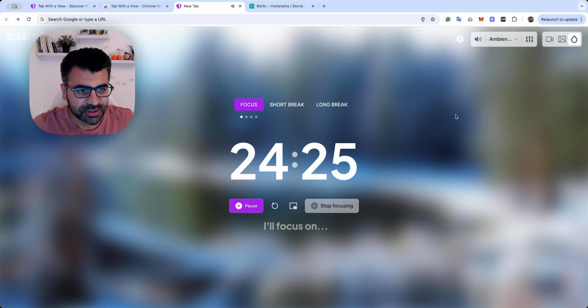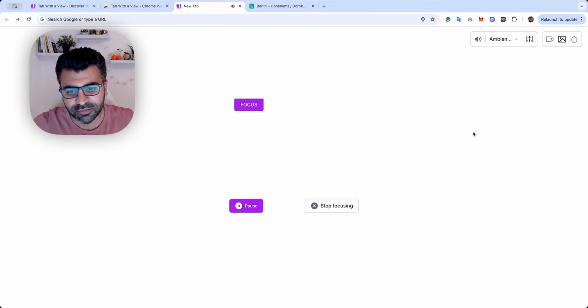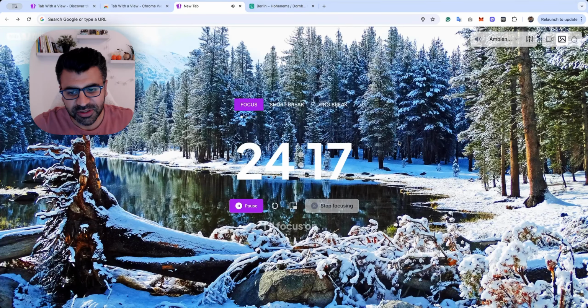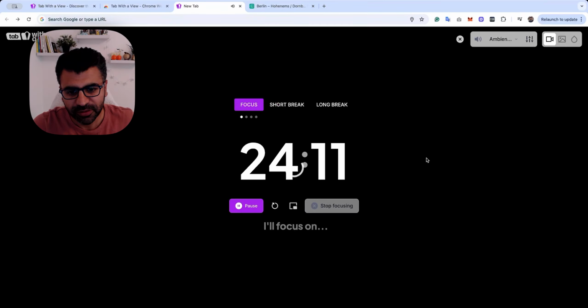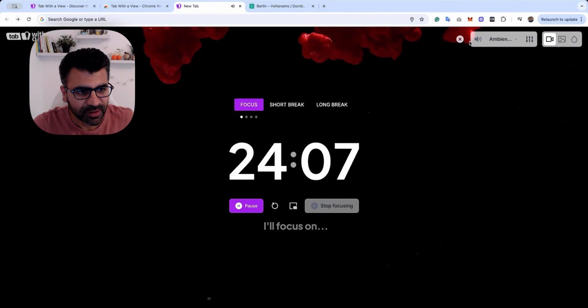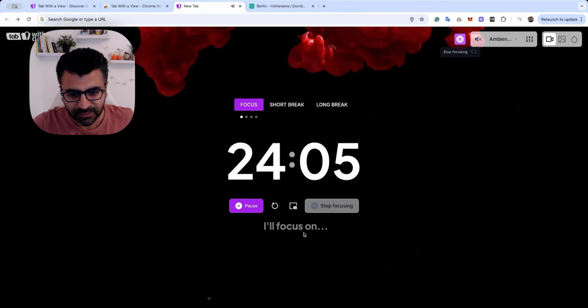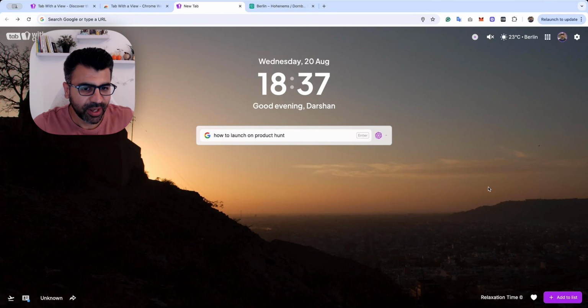And you can also change the visuals here. If this blur mode gets too boring for you, you can click on the image mode and you would see an image. So again, you're discovering a new place. Or you can also go in a video mode to have a soothing video being played in the background. Now let's stop the focus mode and go back to our regular mode.